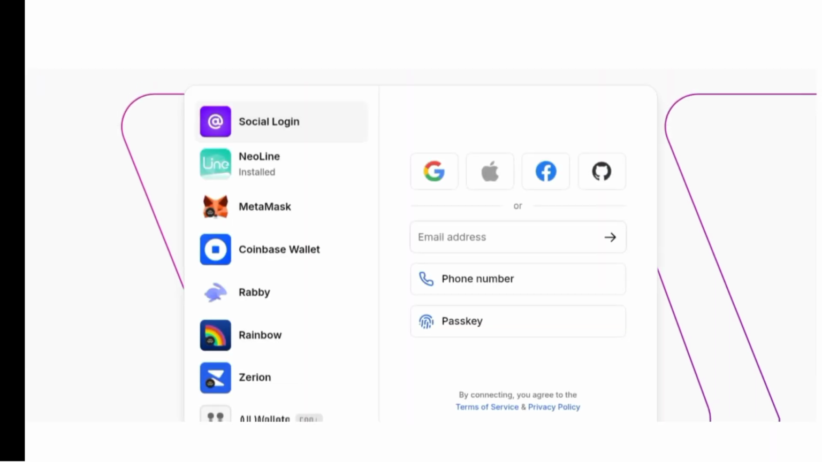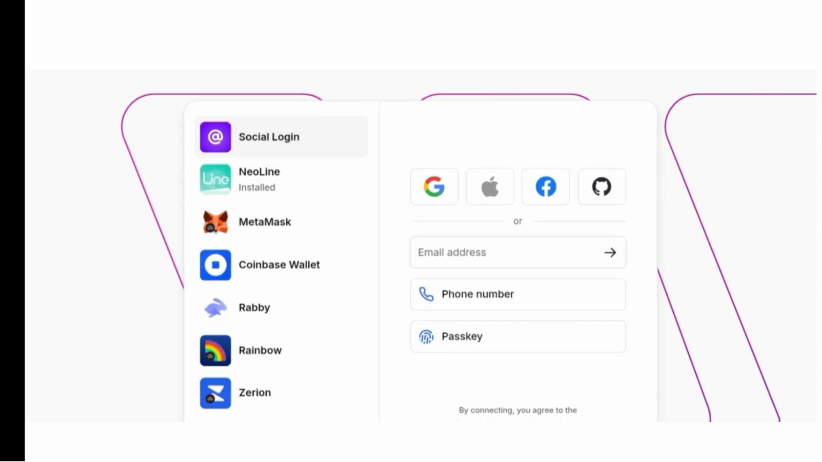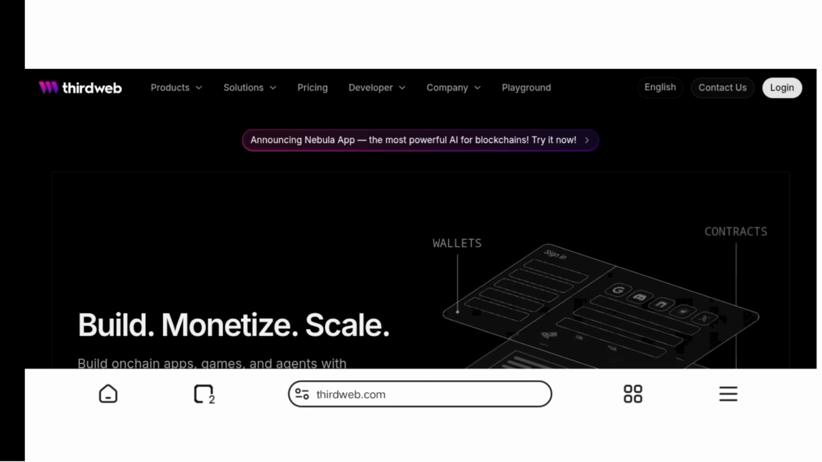So now you'll be asked whether to log in socially or with your wallet, like MetaMask or Neoline. I use Neoline. You could input your phone number, passkey, and email address as well, but I won't do that because my video is for educational purposes. So let's get back to the website and then continue.